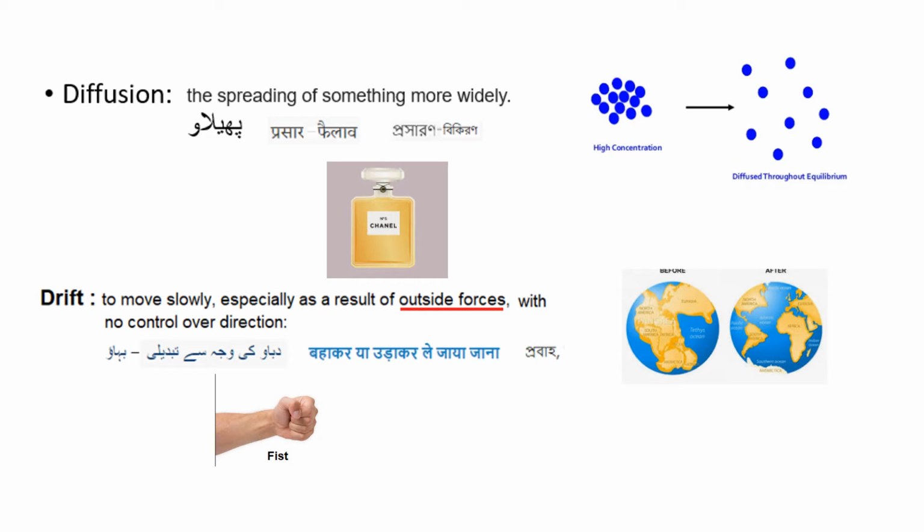And one easy way to memorize is if you rhyme drift with fist. Fist means you have to apply some kind of force. So drift always requires force.